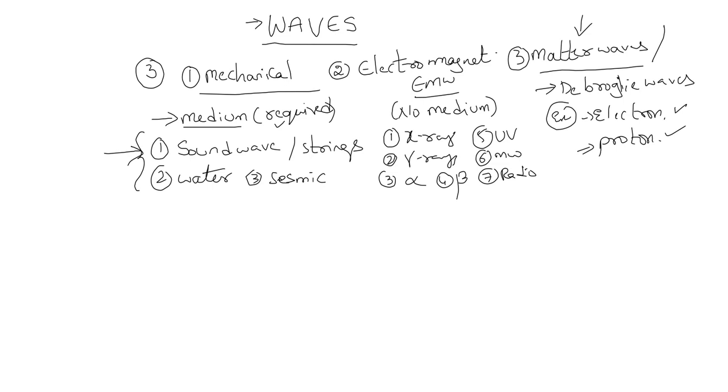Got it? So now our chapter on waves deals with mechanical waves, especially sound waves. Where do we see sound waves? We see sound waves generally in a medium called air. Air acts as a medium for sound waves. Now, how is a wave generally represented? A wave is represented like this.